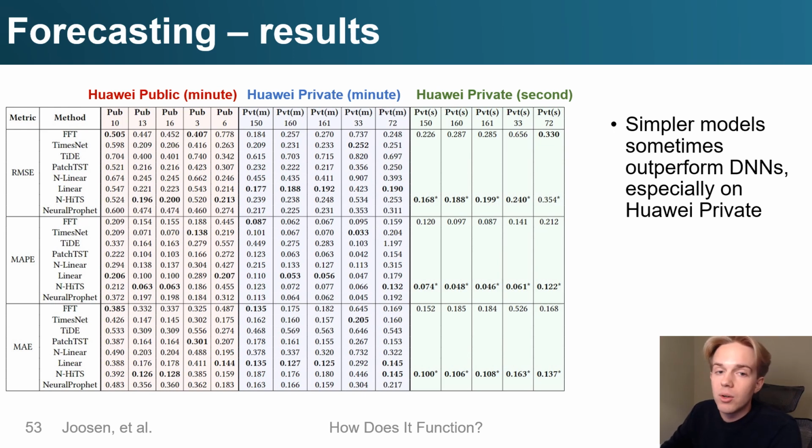One notable trend, though, is that the simple models perform quite well, such as FFT and linear, for example, for Huawei Private over deep learning methods. And this may be because of the more periodic nature of Huawei Private compared to Huawei Public. And Huawei Public, which is a bit less periodic and has more bursty workloads, deep learning methods, especially NHITs, do better. So for our fine-grained data, it looks like simple methods tend to perform comparably or sometimes better than neural networks do.